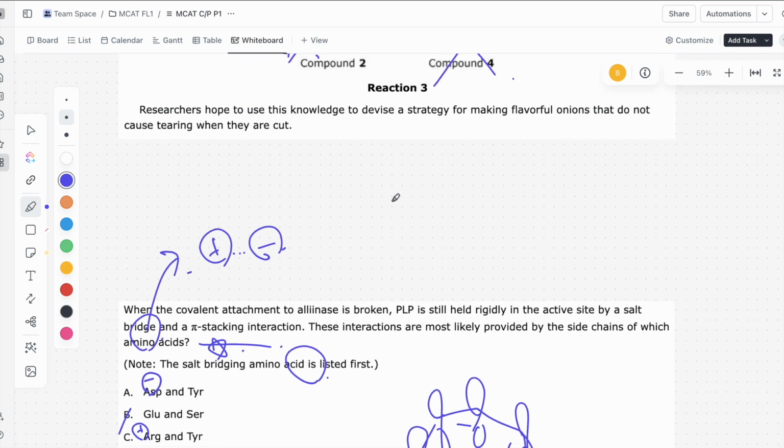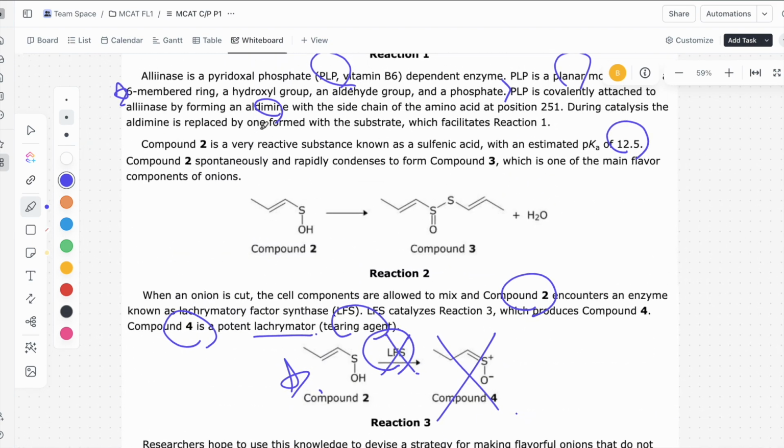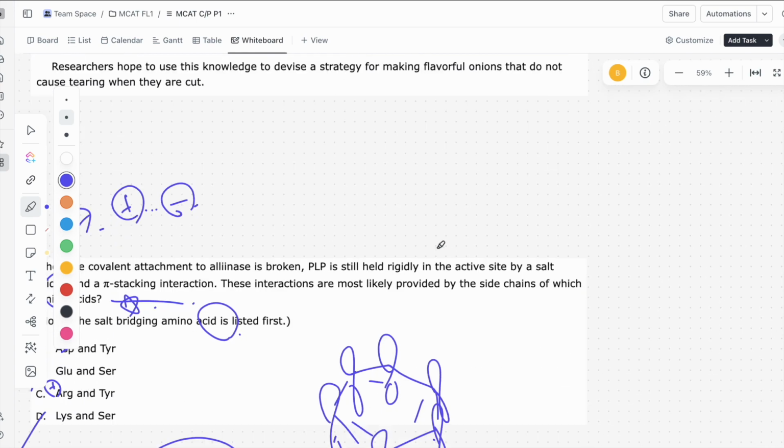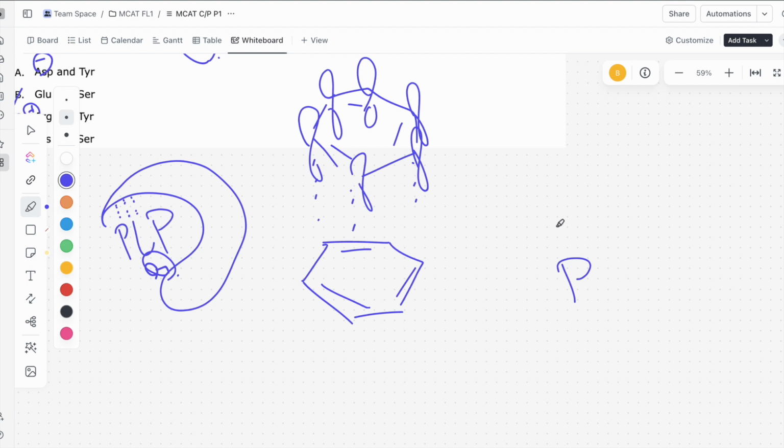So then what charge is PLP? Now, we go back to the passage, and we see that PLP is made out of a 6-membered ring, a hydroxyl group, an aldehyde group, and a phosphate. What is a phosphate? Phosphate is going to look like this.